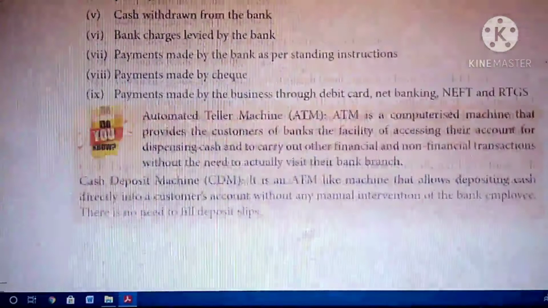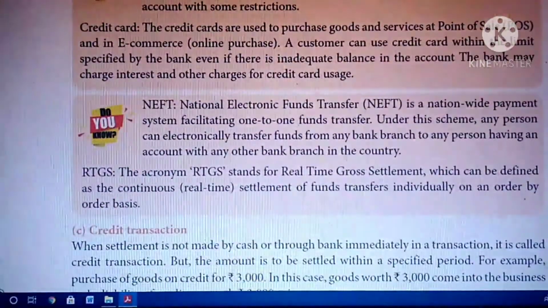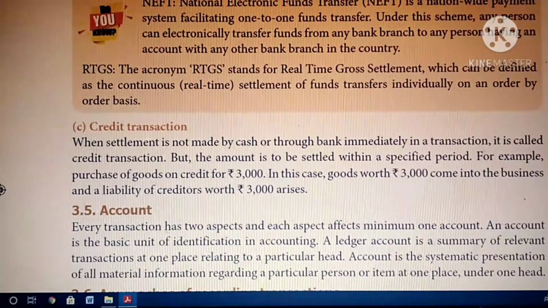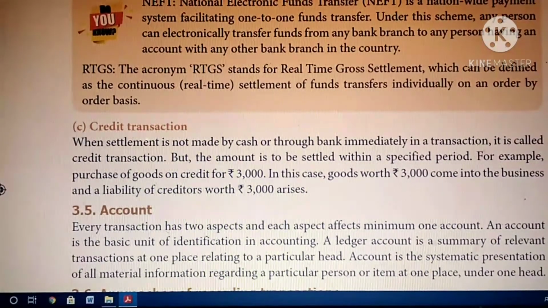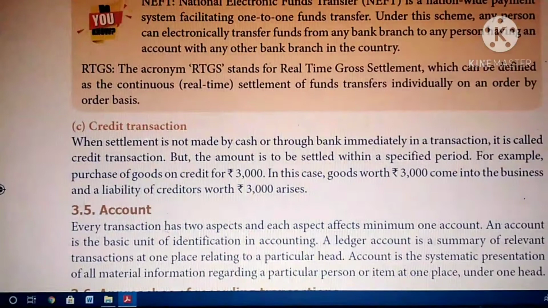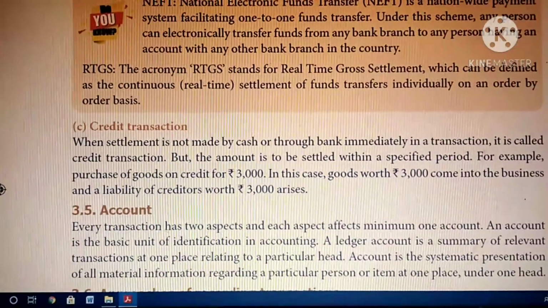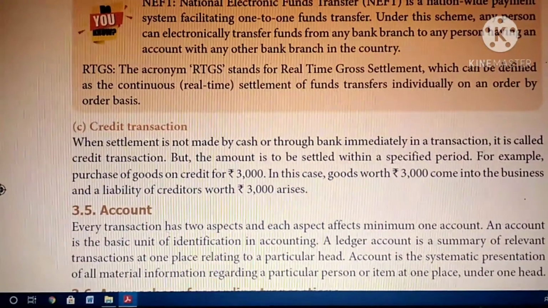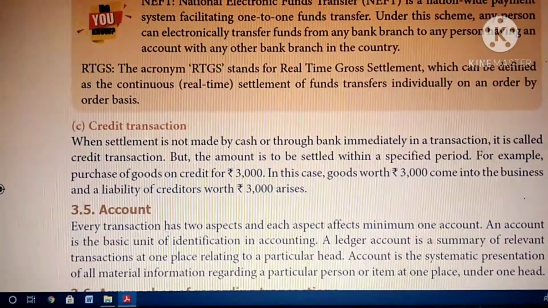So next, credit transaction. When settlement is not made by cash or through the bank immediately, the transaction is called a credit transaction. If the settlement is made immediately through cash or through the bank, it is called a cash transaction or bank transaction.